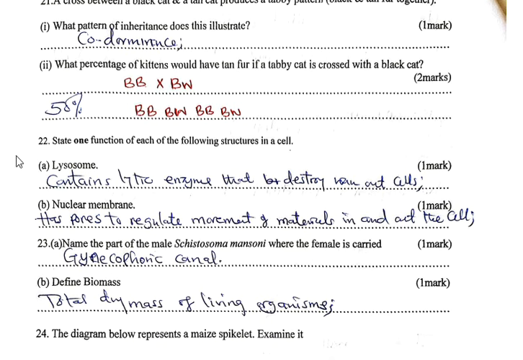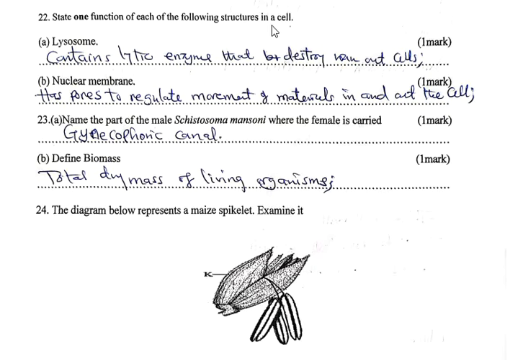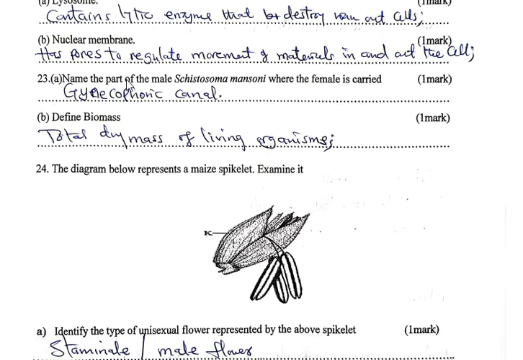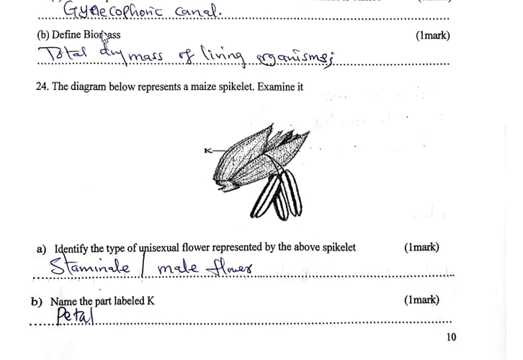Then question 22, state one function of each of the following structures in a cell. Lysosome, they contain lytic enzymes that destroy worn out cells. The nuclear membrane has pores to regulate movement of materials in and out of the cell. Question 23a, name the part of the male Schistosoma mansoni where the female is carried, and that is a gynecophoric canal. Define biomass, and biomass is the total dry mass of living organisms.